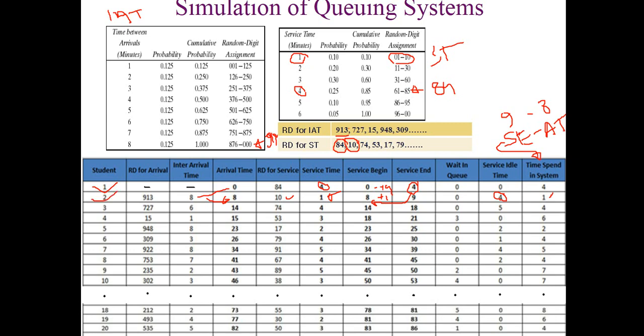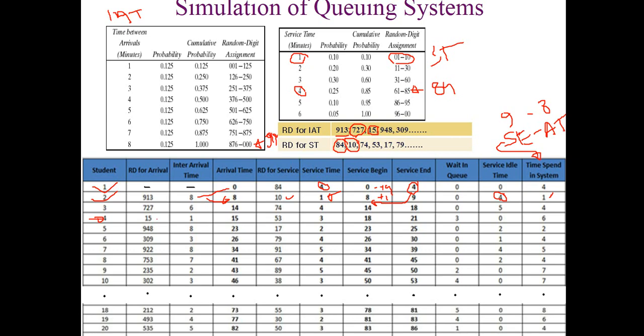And the total time spent in the system, as we said, is service end minus arrival time. From the chart you can see that the service end is 9 and the arrival is 8, so the total time spent in the system is 1. Okay, so we are done with customer number 2.